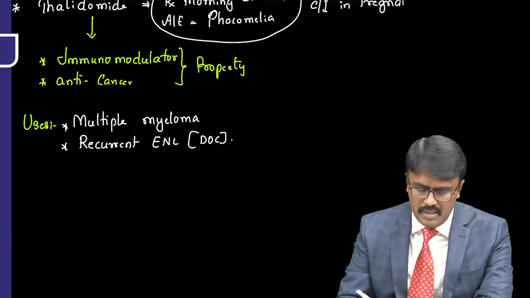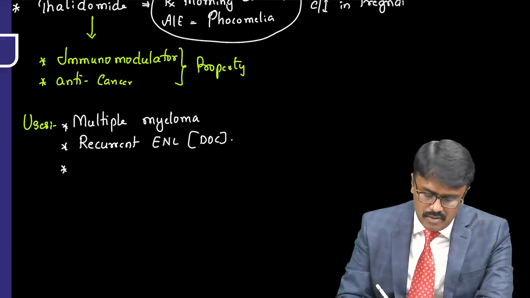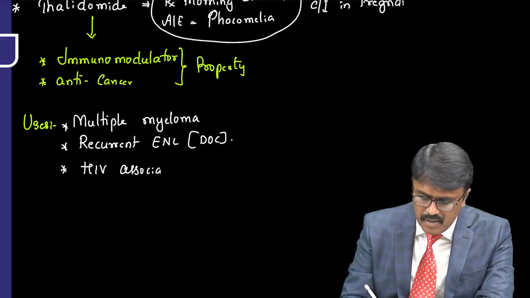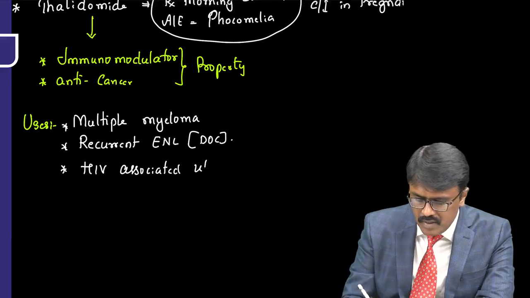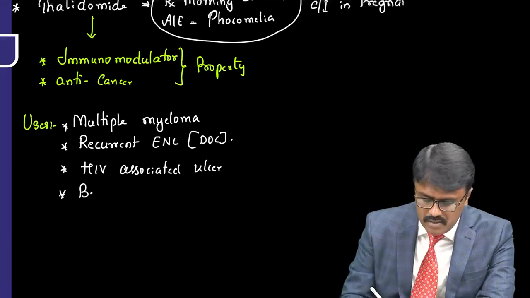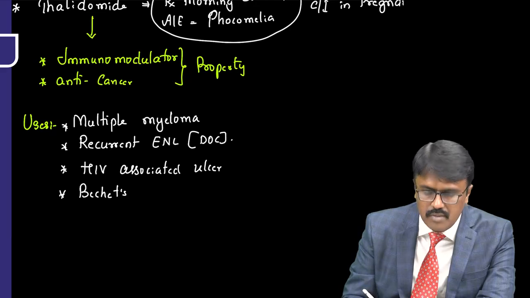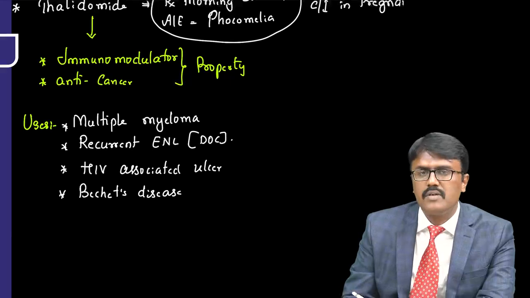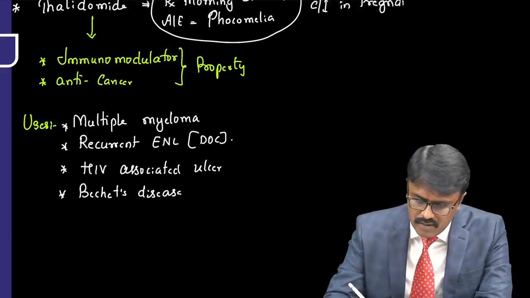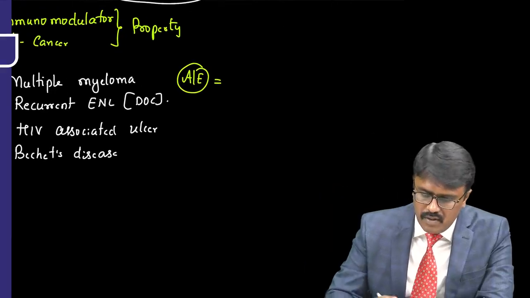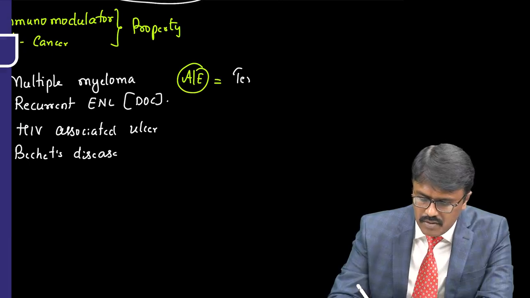We all know that. Then it is also used in HIV associated mouth ulcers. And what is a condition where there are mouth ulcers? That is called Behçet's disease. It is used in Behçet's disease. So these are the important uses of the drug. But what is the adverse effect? The adverse effect, we all know, is teratogenic, so don't use it in pregnant women. That is a major thing.